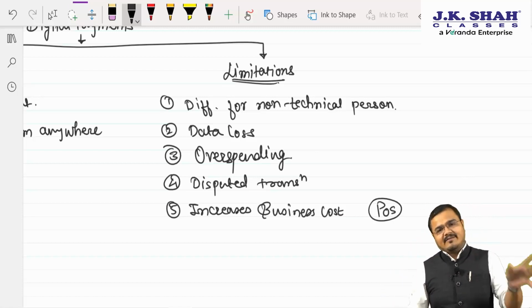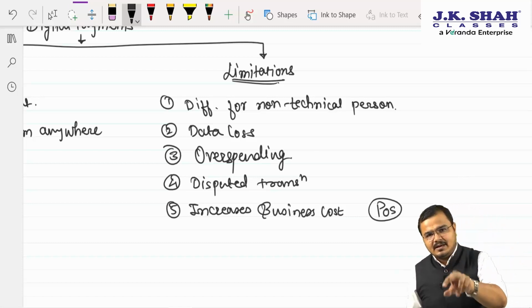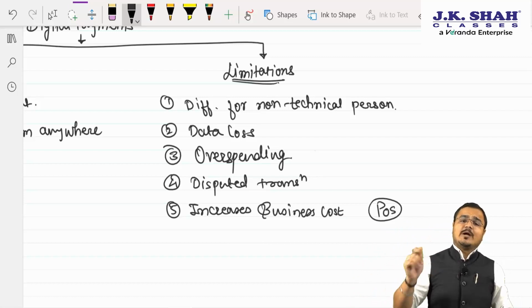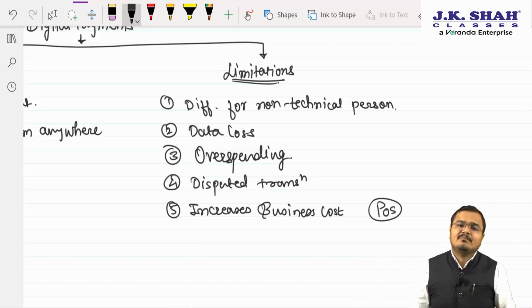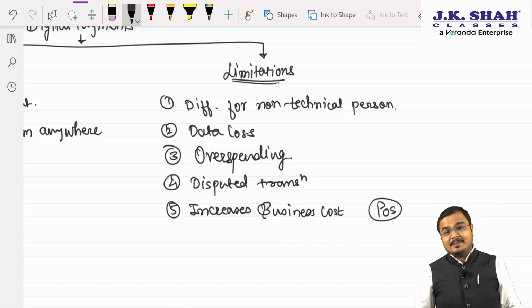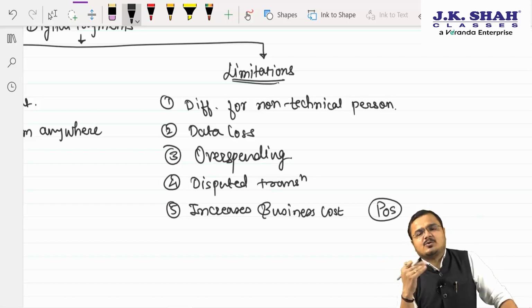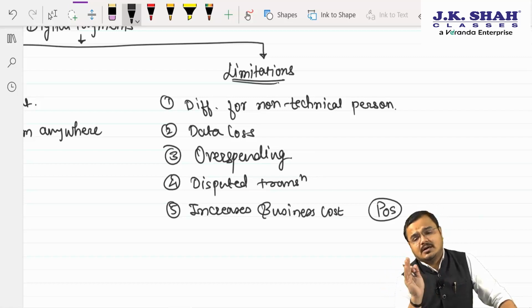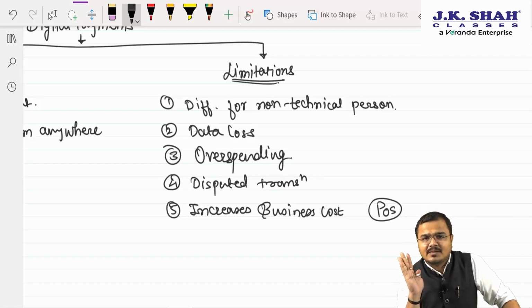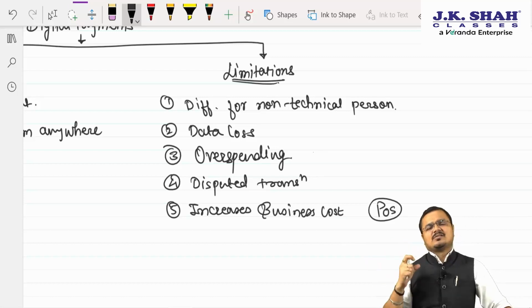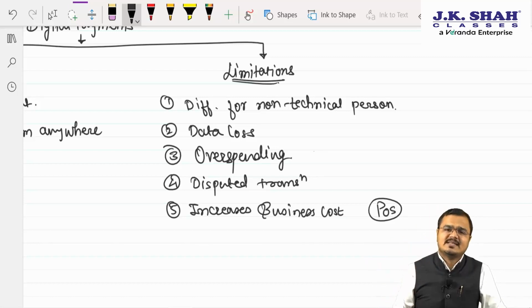Sir, bank. So the bank will charge the deposit. Then the bank will charge a maintenance charge. The bank will charge rent also. Then every time you swipe the card, the bank charges 2% merchant fees also. So generally, when digital payments incur expenses for the business, the business tries to share this expense with the consumer. Whenever you swipe the card now, many shopkeepers tell you, sir, 2% extra will be charged. I hope you got what I mean to say. Yes, sir. And that is why it increases the business cost. It is actually increasing the cost of doing business.